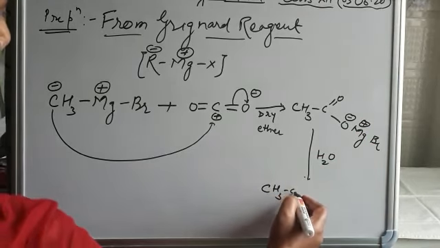So it is ethanoic acid. Remember it, after adding a Grignard reagent, the number of carbons always increases. Here is one carbon, and when the Grignard reagent is attached to this group, the number of carbons increases. So it is a simple method. By using Grignard reagent we can prepare carboxylic acid.